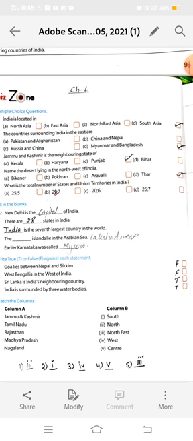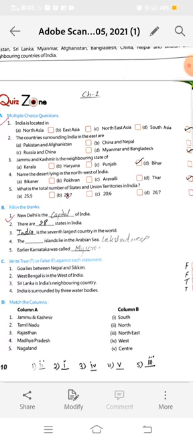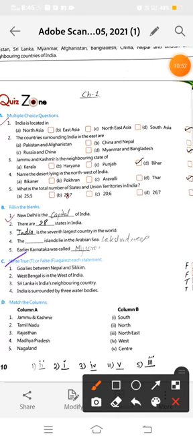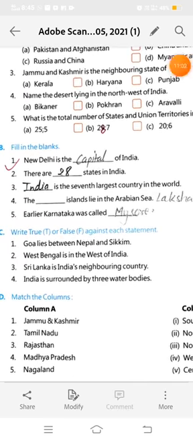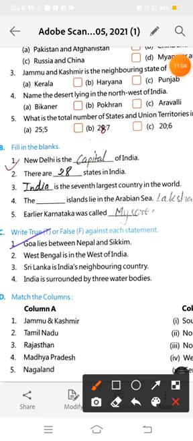Okay, now see exercise C, write true or false against each statement. So which statements are given? First, Goa lies between Nepal and Sikkim. See, what is the location of Goa?